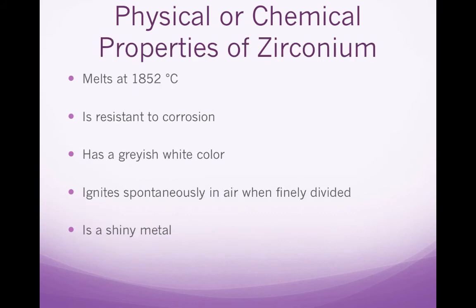Here's some more examples. These are physical or chemical properties of zirconium. So zirconium melts at 1,852 degrees Celsius. It's a physical property. It's resistant to corrosion. That's a chemical property. It has a grayish-white color. That's physical. It ignites spontaneously in air when finely divided. That's chemical. And finally, it's a shiny metal. That's a physical property.